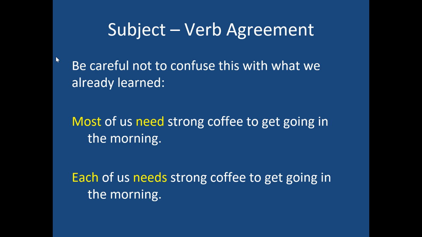But when I get down here and it says "each of us needs," the reason I get to use the word needs is because it goes back to the word each. And each is singular. So even though it has "of us" there, that's just a trap. The real subject is the word each, and each is always singular no matter what travels with it. So this is the kind of tricky stuff that the SAT will throw at us, so we want to make sure that we know our rules and we know how to apply those rules to find the correct verb.